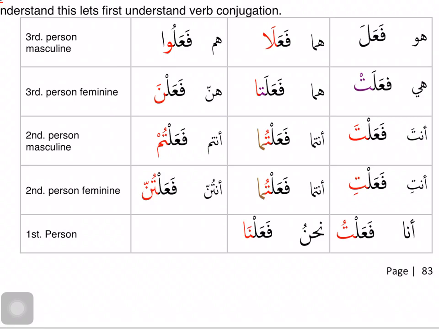Now to memorize, what I find easy are two things. One, if you look at the second person, anta to antunna, it rhymes with the detached pronoun sounds. So anta fa'alta, antuma fa'altuma, antum fa'altum, so on and so forth. So that will be easy, inshallah. Now the second important thing I want us to note is, if you start with huwa, you see the letters fa, ain, lam. The lam letter is the important one. There is a fatha on lam, fa'ala. In huma, you're seeing again the fatha on lam, fa'ala. Fa'alu is a little different because of the waw. It forces the lam to take a dhamma.